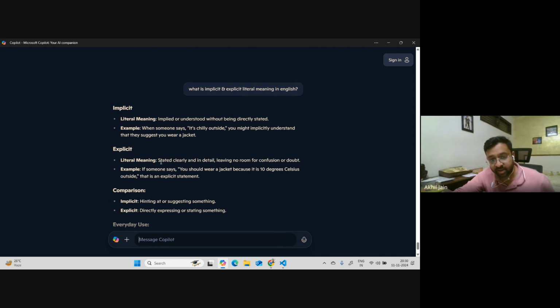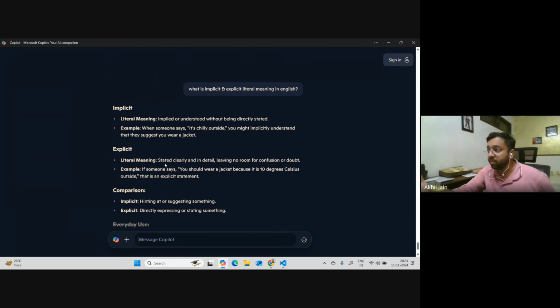When someone says explicit, it means state it clearly. When someone very specifically says what has to be done in very clear words, they are explicitly telling you what you have to do. It's not implied. So let's say your manager says, okay, do a good job. It could have some implicit meanings: you have to fill your time sheets, complete your work by 5 p.m., and maybe create 10 test cases per day.